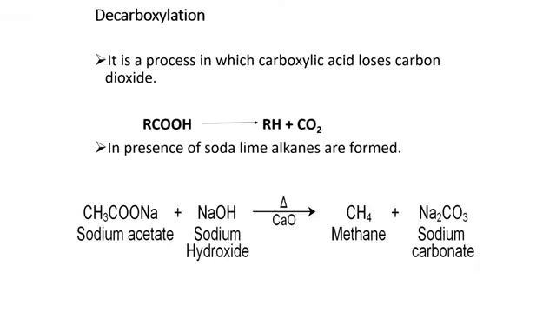Now student, let's discuss decarboxylation. One point you have to remember regarding decarboxylation: whenever decarboxylation takes place, there will be formation of carbon dioxide, or you will see that the carboxylic acid loses carbon dioxide. For example, in this slide, you will see the carboxylic acid converted into RH plus carbon dioxide. In the presence of soda lime, alkanes are formed. Its main conditions are very important. For example, in the following example, we have sodium acetate, sodium hydroxide, and lime. You provide heat, and there will be production of methane plus sodium carbonate.